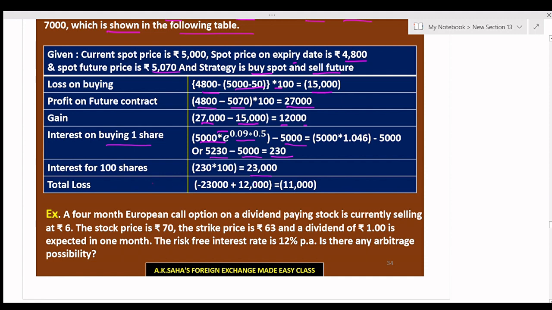Now the total will be minus 23,000 plus 12,000, equal to minus 11,000. This loss of 11,000 is higher than the loss of 7,000. So the strategy of sell spot and buy future is ideal for the undervalued situation.